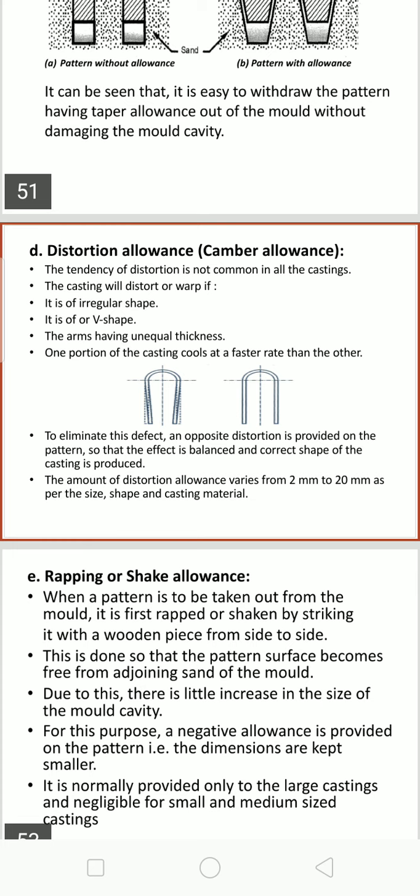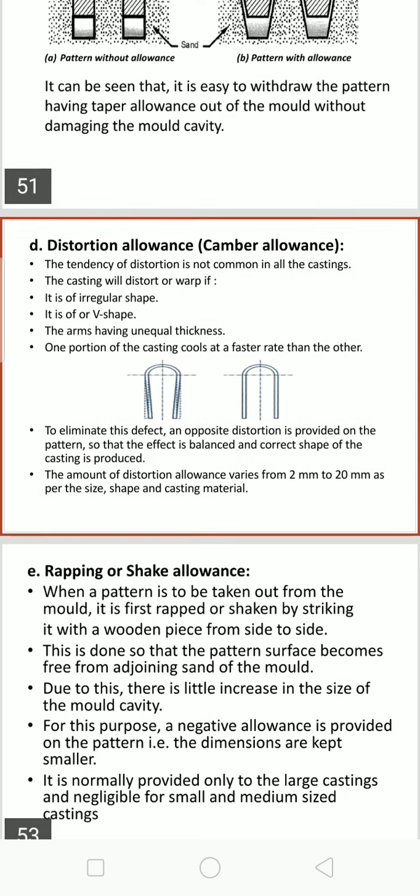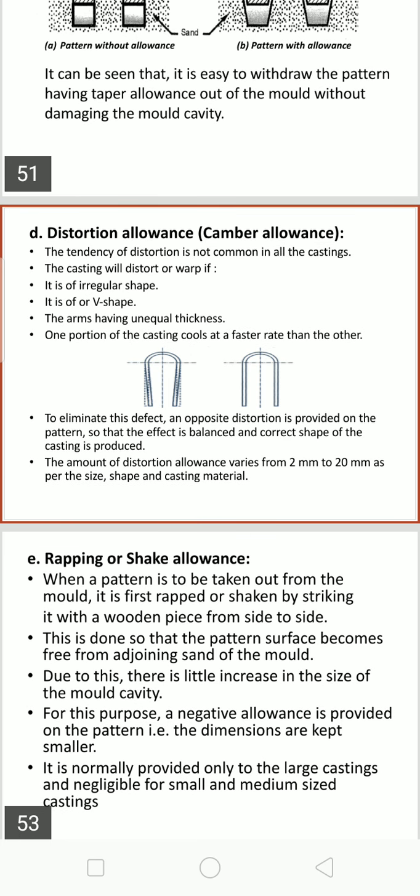It is of V, U, flat or long type, or has arms of unequal thickness. One portion of the casting cools at a faster rate than the other, so it will warp in the mold and you are unable to obtain the casting.